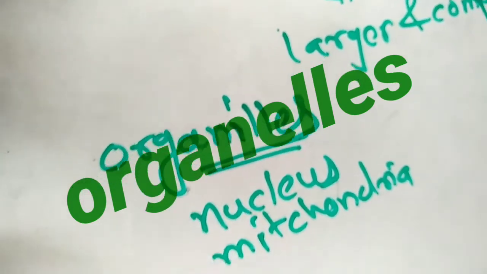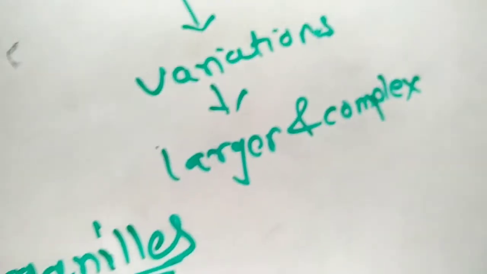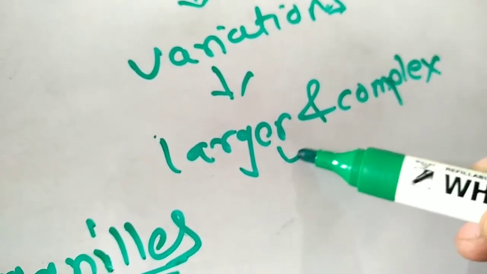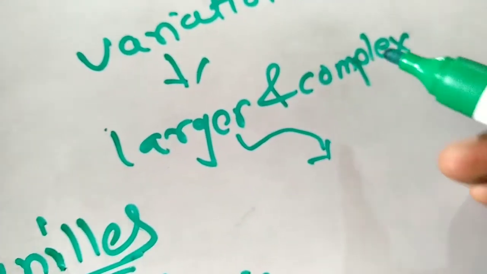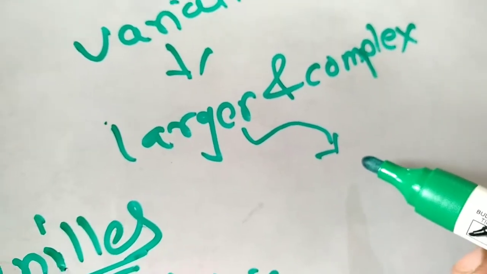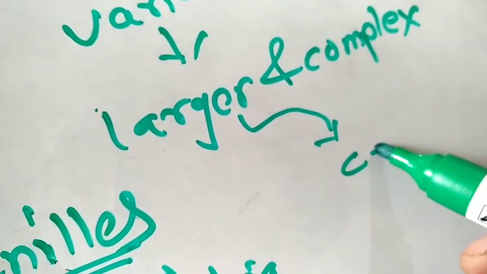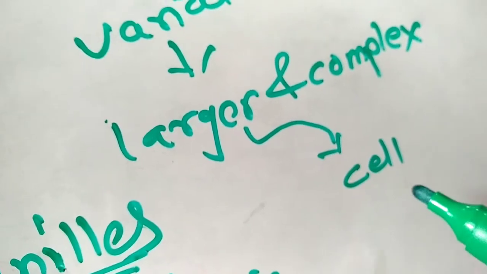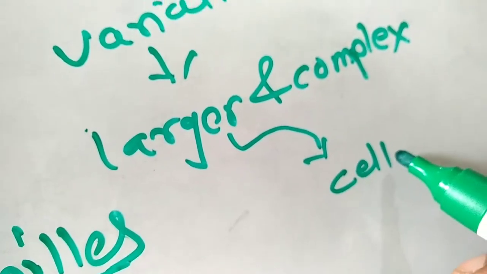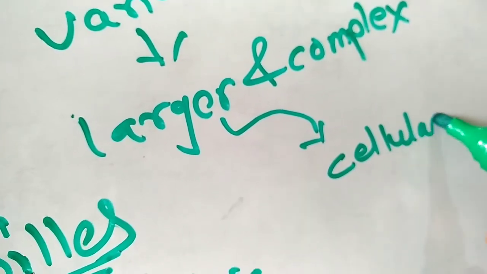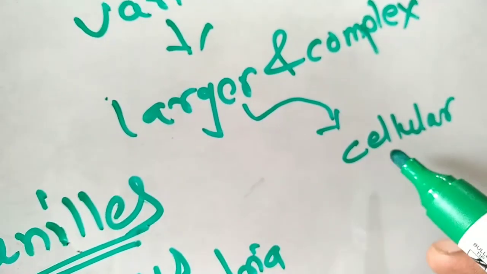So different organelles perform different functions, but as larger animals were formed, now how were they formed? In an earlier period of time, the cell was there. It was formed from the protoplasm. We say at that time cellular level organization came into existence.